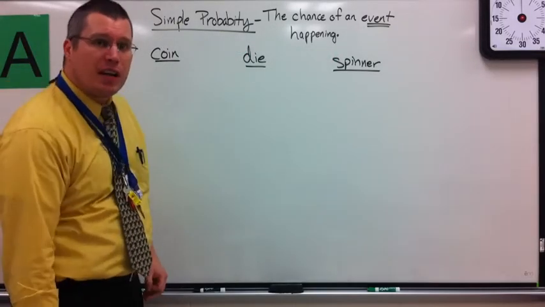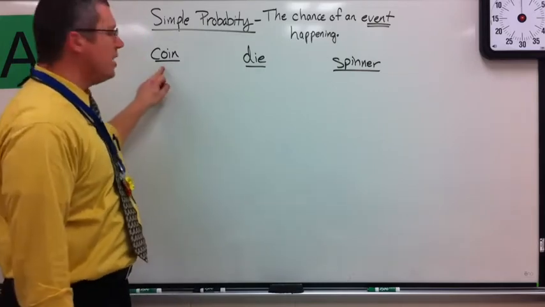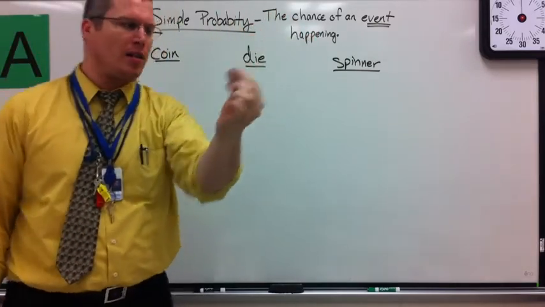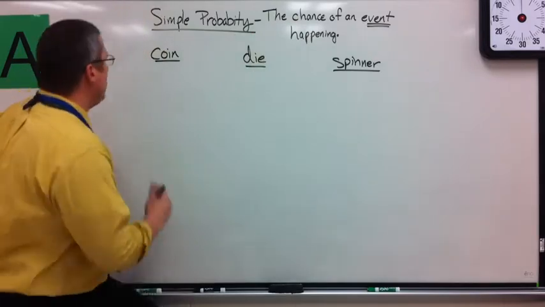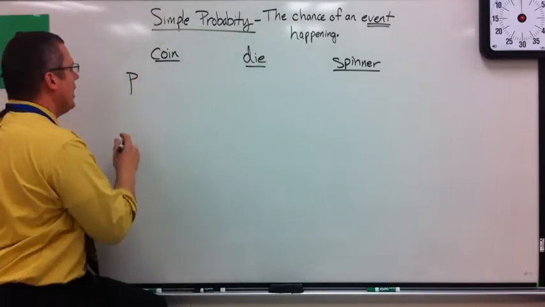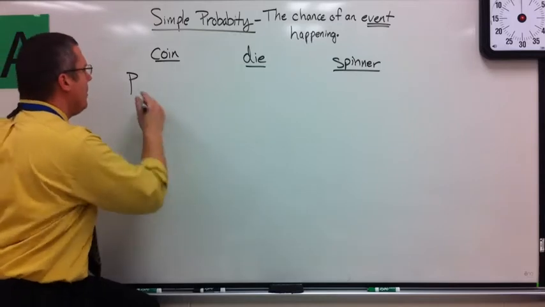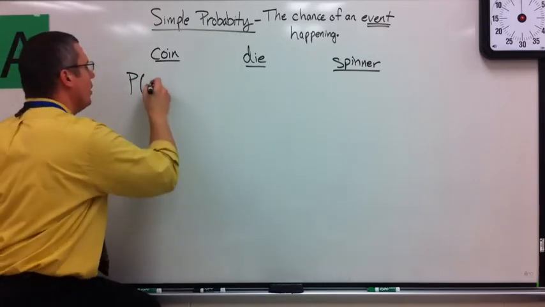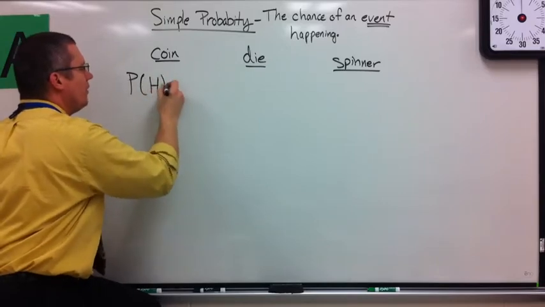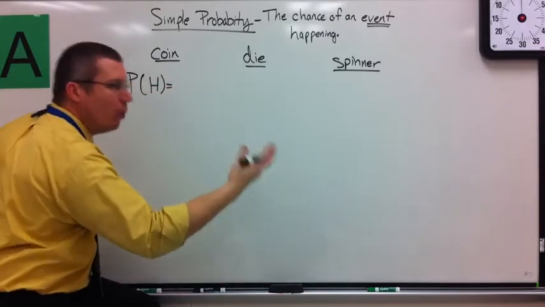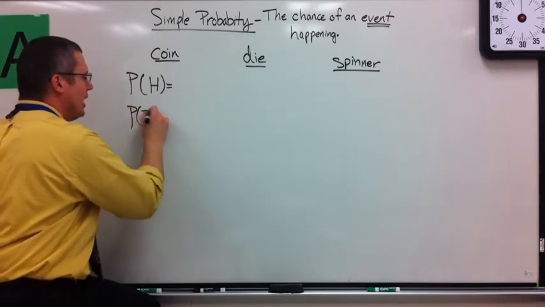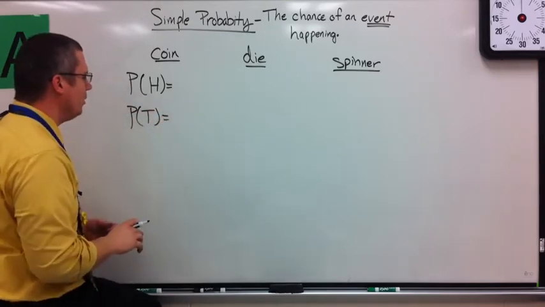Next up, I want to take a look at a few different simple items. For example, a coin. A quarter is fine. You have one side and another side. When the problem is written out, it would look like this: capital P for probability, and in parentheses the event, the thing you're looking for. So let's do this: probability of getting a head equals what? What are my chances? We know the answer, but let's take a look at how it's formed. Probability of a tail.